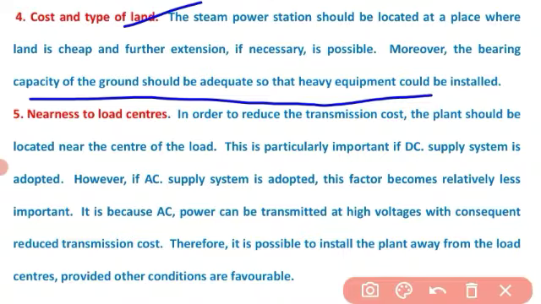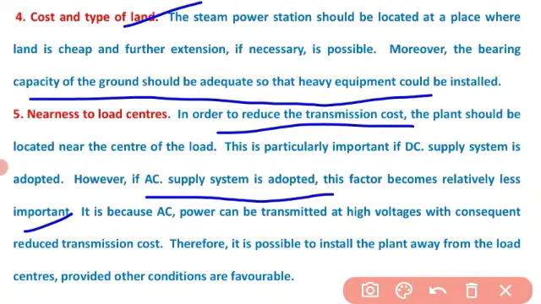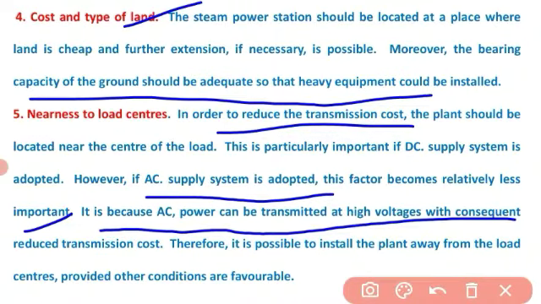Fifth point is nearness to load center. In order to reduce the transmission cost, the plant should be near the consumers, the load centers. If an AC supply system is adopted, this factor becomes relatively less important compared with a DC power system, because AC power can be transmitted at high voltage with consequent reduced transmission cost.